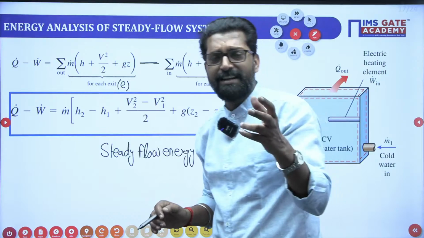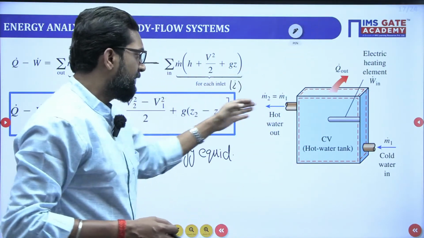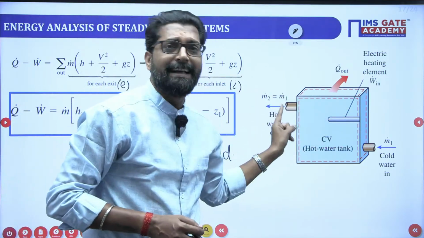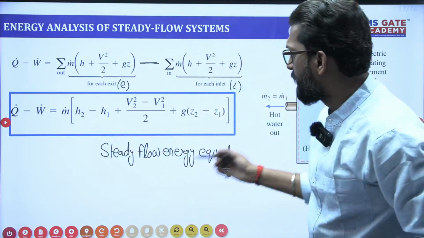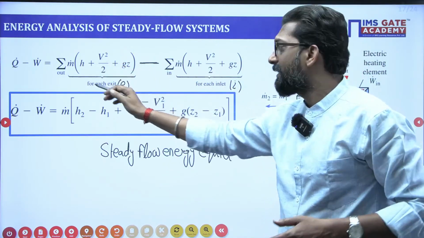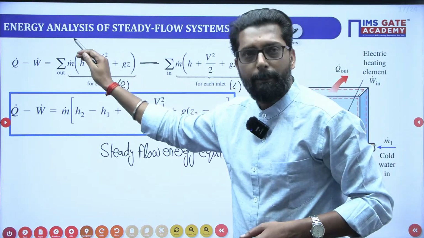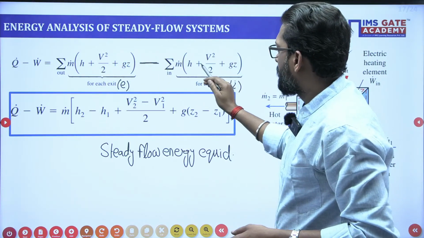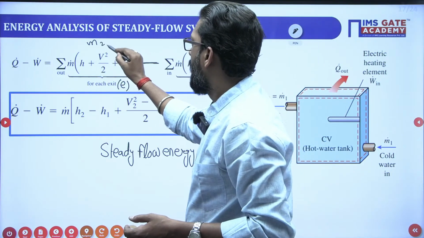Why? Because generally there is a single inlet and single exit. In engineering, many questions in GATE are like this. Otherwise, if there are two exits, there are two values, M2 and M3.